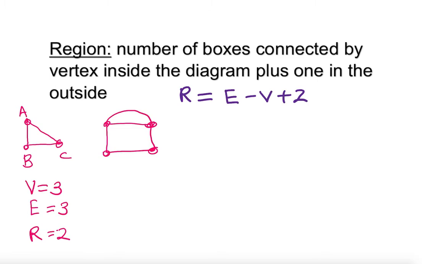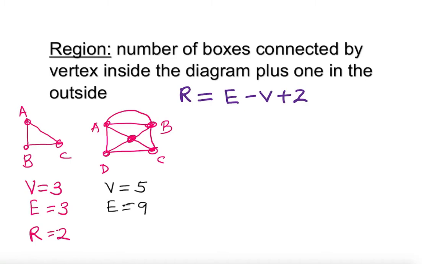Okay, so if I have this one here, right, and this one here, A, B, C, D. So the same thing, how many vertex? In this case it is 1, 2, 3, 4, 5 vertex, 5 vertex, and number of edges. Let's take a look here. I see there is 1, 2, 3, 4, 5, 6, 7, 8, 9 edges.